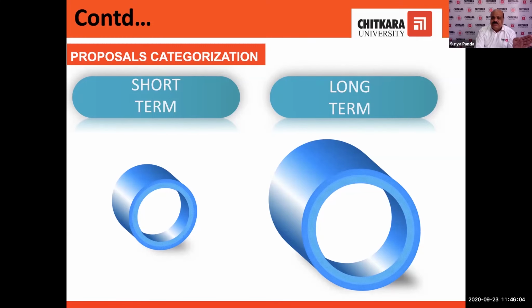But whenever you are applying for a huge grant, that is a long term proposal, and generally it is a 3 year term. Sometimes, in some cases, it may be 5 years.